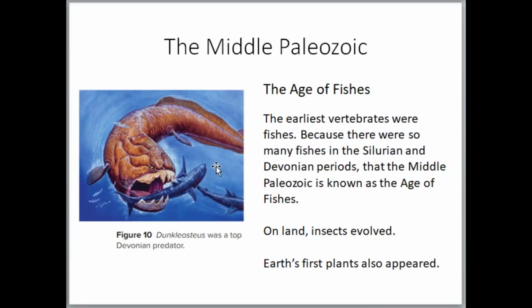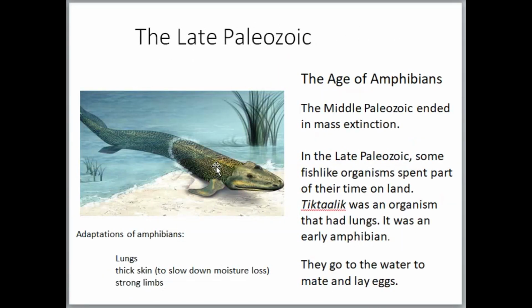And finally, we've got the Late Paleozoic, and the Late Paleozoic is the age of the amphibians. So amphibians are organisms that live part of their life on land and part of it in the water. So they go to the water to mate and to lay eggs.